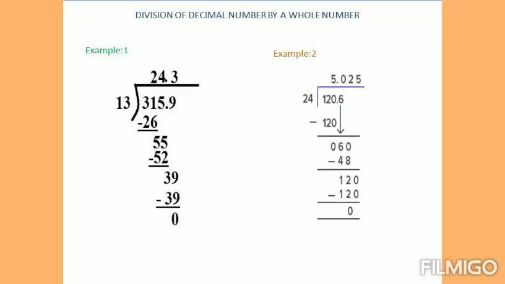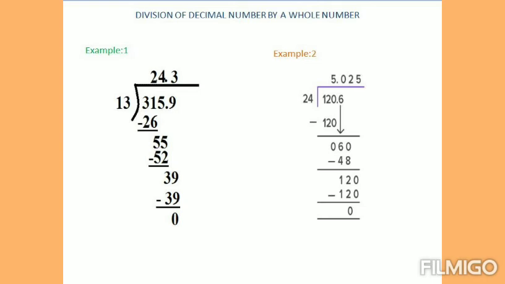Children, here we can solve the division of a decimal number by a whole number by using the normal long division method itself. This is also one of the methods. Okay, listen children. Here 315.9 divided by 13. You just divide normally.